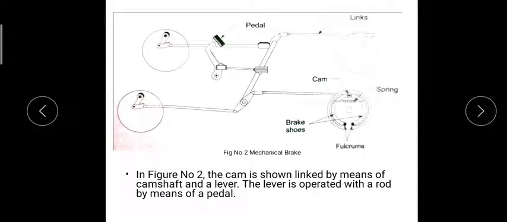This is released when we release the pedal, and again our vehicle will come back to its original acceleration. Okay, so this is the working of the mechanically operated brake system.